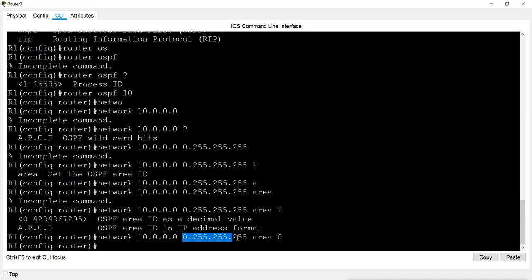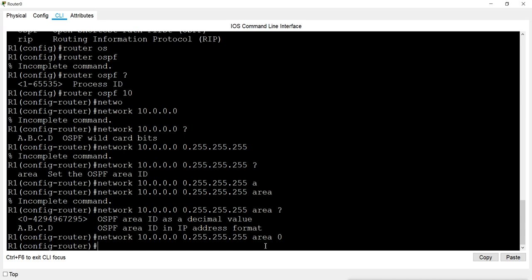These wildcard bits are an advanced feature which was not available in RIP or IGRP. Now we can use this advanced feature. It is giving you extra functionality which was not available in RIP.